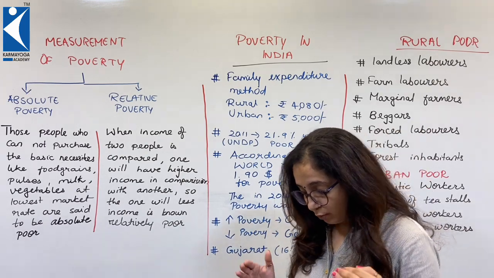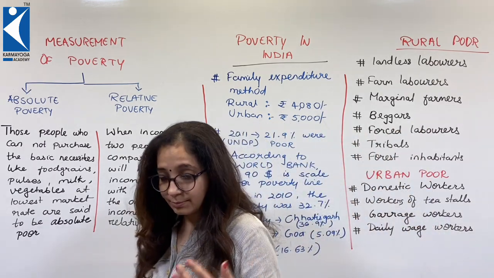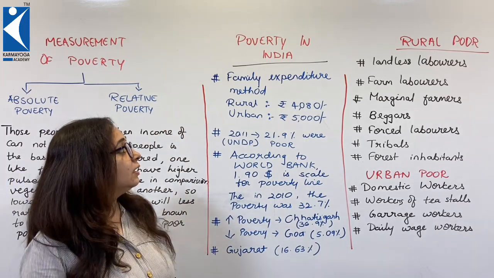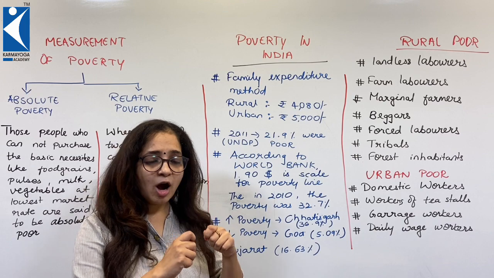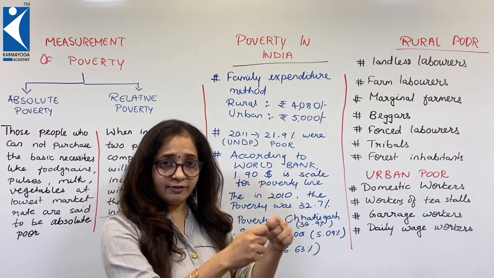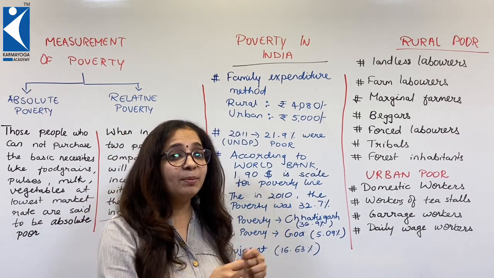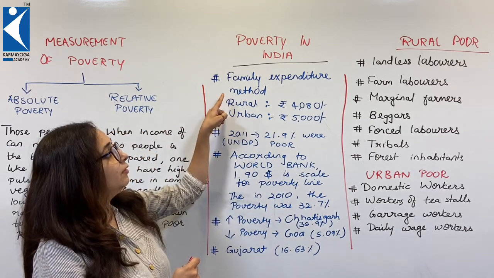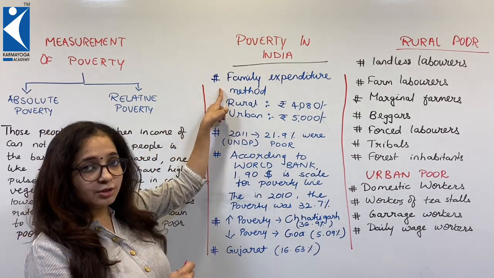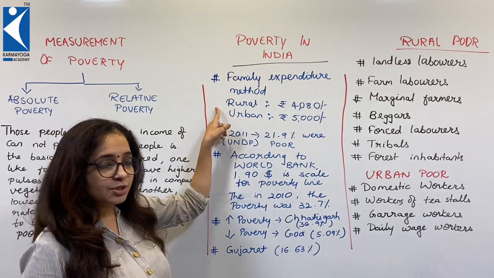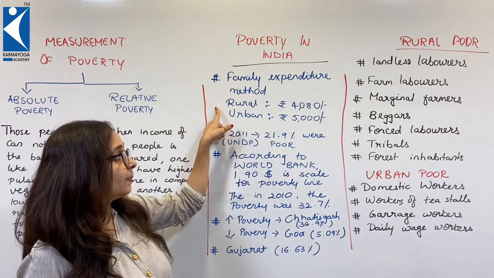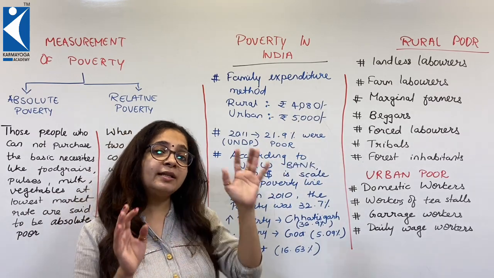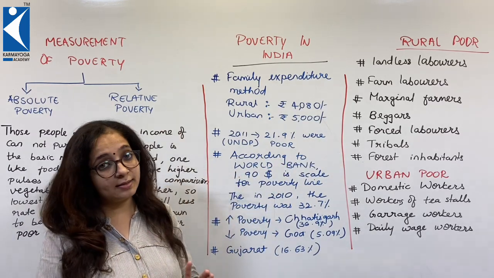Now children, I want to present some facts and data related to poverty in India. In order to measure how much amount I must earn or have so that I am not poor, there is the expenditure method of a family. If you are living in a village, that is a rural area, and you have 4,080 rupees, then you can run your entire month well with your basics.